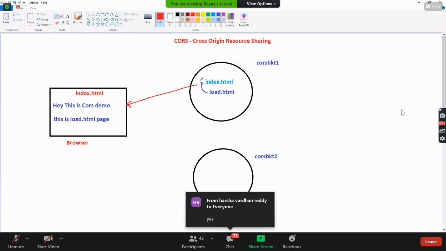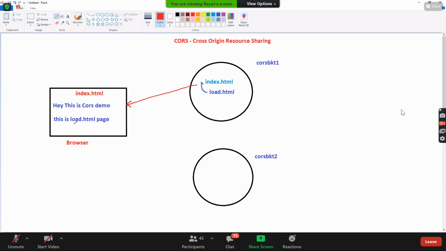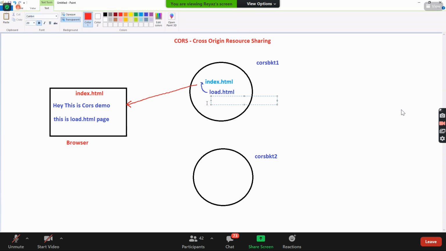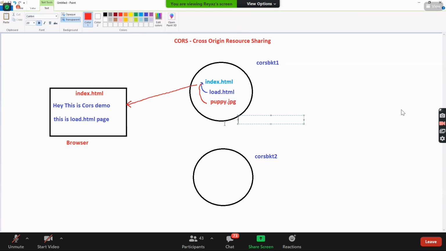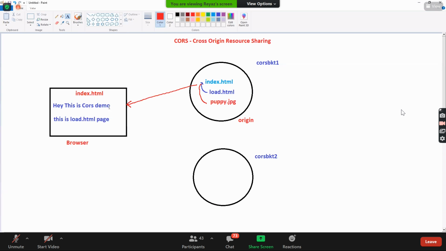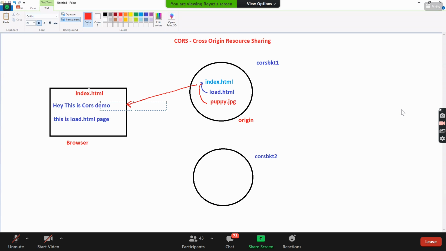The question here is, load.html is in the same bucket. If you are calling any objects within the same bucket, the page is loaded, meaning the page is visible. Let's say you have another file called puppy.jpg. I can also call this puppy.jpg in my index.html. As the objects are in the same origin, meaning the same place, I can access everything in my index.html.